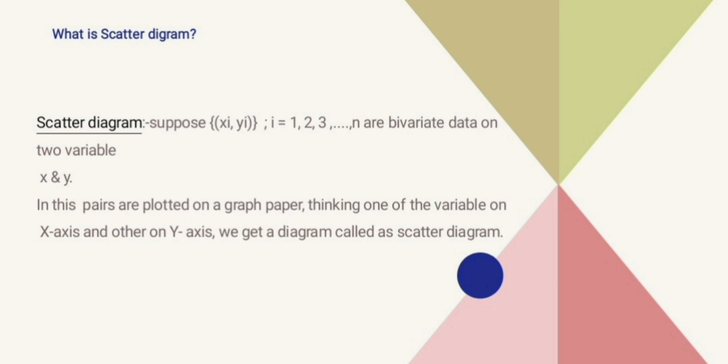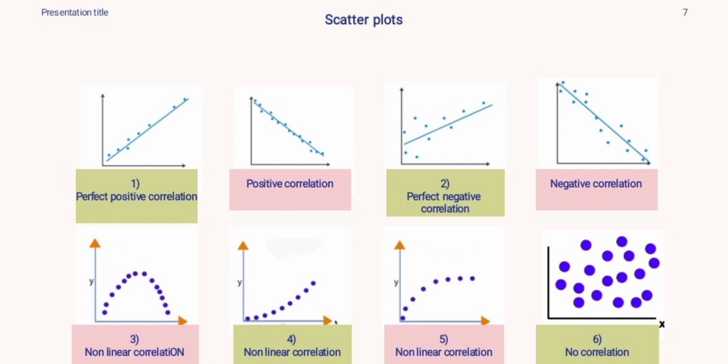What is a scatter diagram? Suppose (xi, yi), where i equals 1, 2, 3 up to n, are bivariate data on two variables x and y. If these pairs are plotted on graph paper, taking one of the variables on the x-axis and the other on the y-axis, we get a diagram. It is called a scatter diagram. And last is a scatter plot.